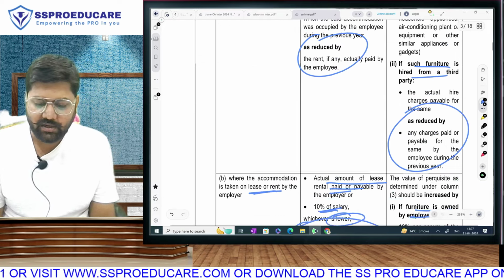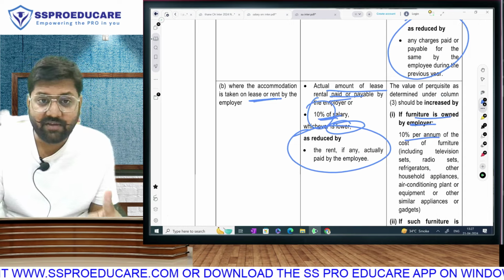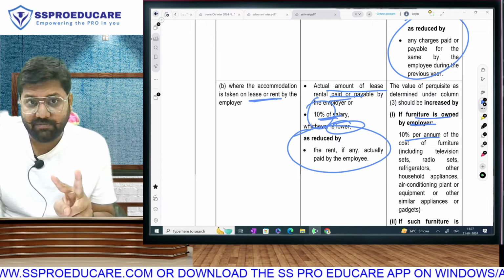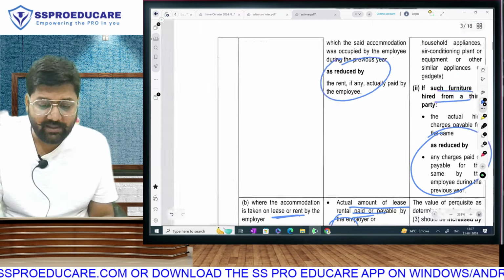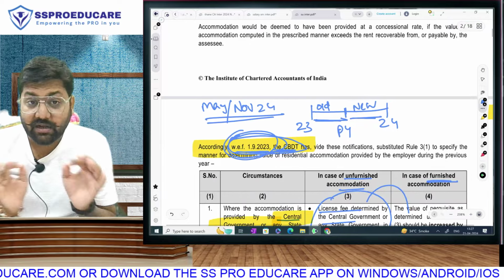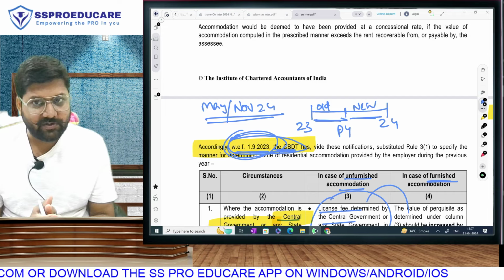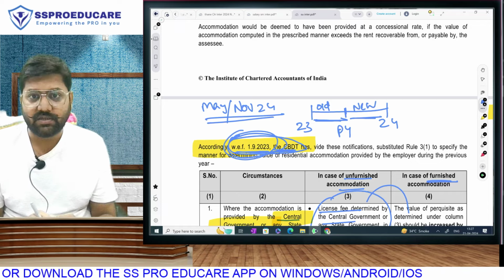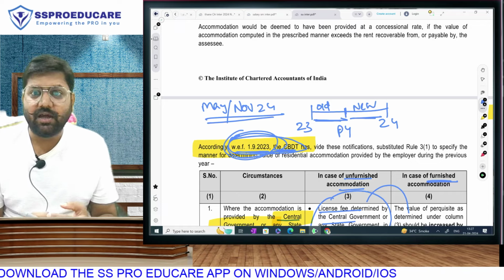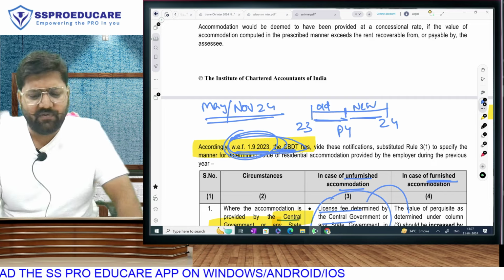And here also in case of rented also actual restricted to 10%. Means in study material they have given the old law. In statutory update, they have given the new law. By the way, the new law is applicable from 1st of September. The correct logical calculation is that we apply the old law till 31st August and we apply the new law from 1st September. But in the statutory update, they did not tell us to apply it like this. So we studied the new law like we always do.